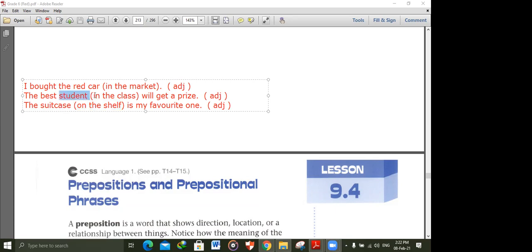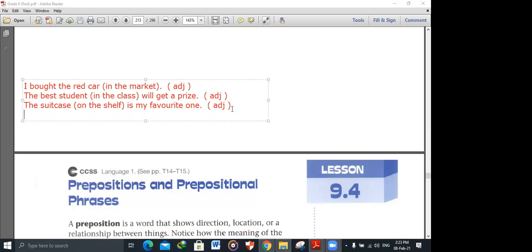Here, students, it's not any student, only the ones in the class. The car, which red car? The one in the market, not the one in the street or in the mall or in the garage. So these prepositional phrases are used for a specific reason: to modify this noun. And anything that modifies a noun is used as an adjective.